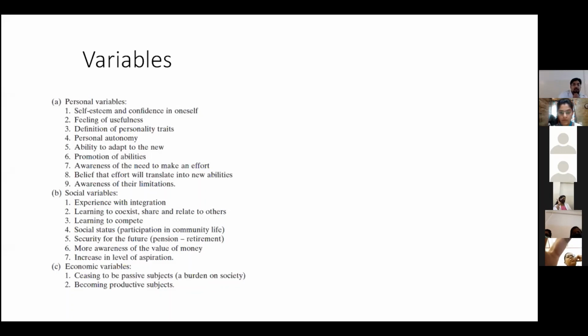Social variables: experience with integration, learning to coexist, share, and relate to others, learning to compete. Social status, security for the future, more awareness of the value of money, increasing level of aspiration. Economic variables: ceasing to be passive subjects and becoming productive subjects. Limitations presented by persons with Down syndrome are susceptible to rehabilitation or therapy based on professional intervention.